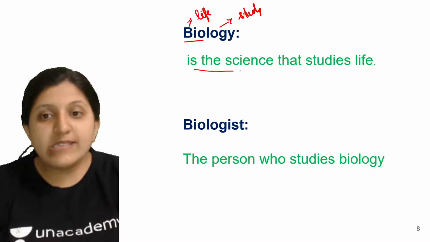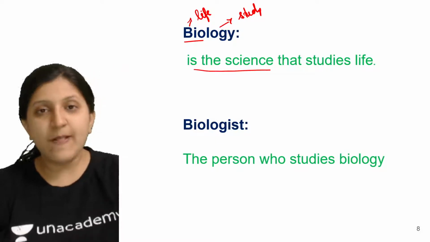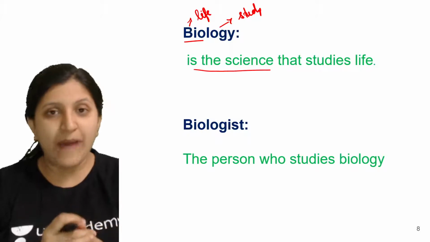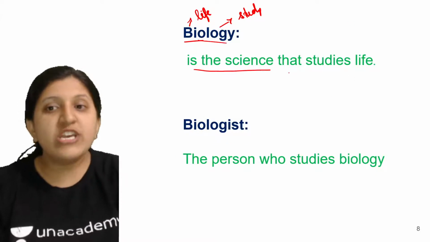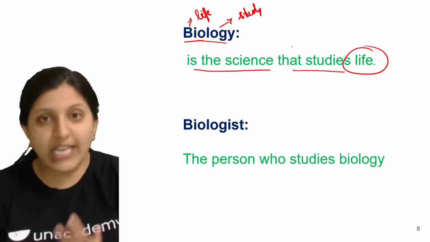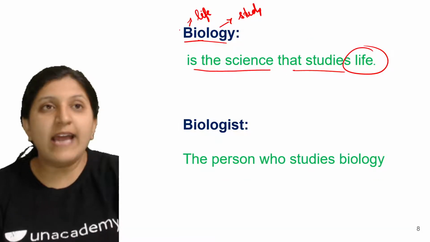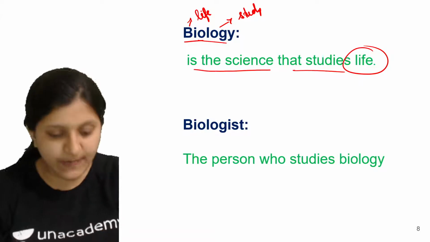Okay, so it is a science. So why do we say it is a science? Under science comes physics, chemistry, and biology. So in that case, for biology, it is the study of life. So you will be studying each and every organism in detail. So it's not that, as you go for the research field or higher studies.